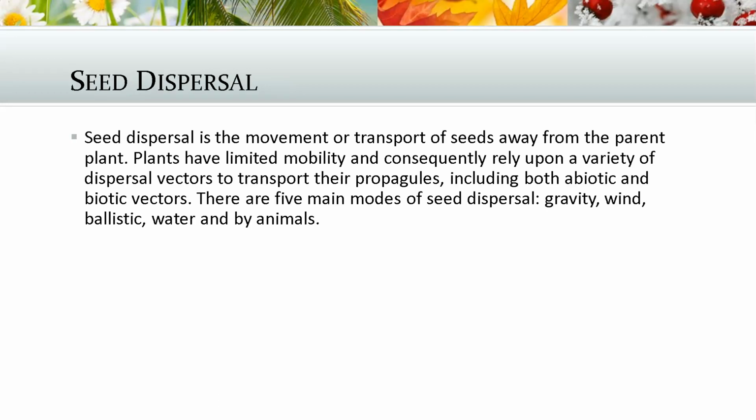Plants also, for the plants that have seeds, they transport seeds in different ways. Of course, a lot of us eat seeds. Most of us do as a food source. But these are the types of ways that seeds can be dispersed. Gravity, wind, ballistic, which means they shoot out, water, and by animals.